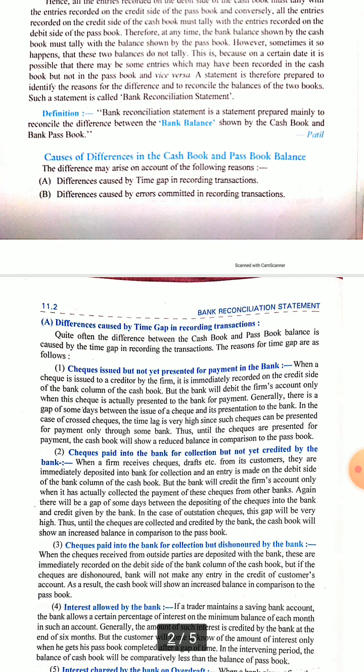Now we will see in detail what are the causes of difference in the cash book and passbook balance. So there are two main things. First is difference caused by time gap in recording transactions. Suppose a check is issued by the company and the cashier immediately records it in the credit column of the cash book in the bank column, and that check is presented after 15 days to the bank for payment by the receiver of the check. Then the cash book is already less by that amount, but the passbook has not yet entered that entry.